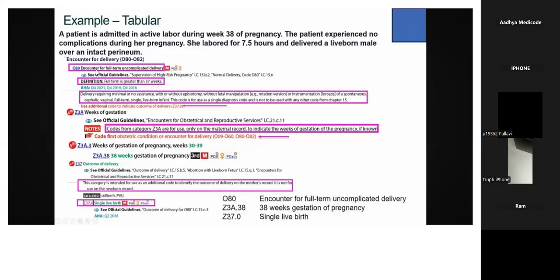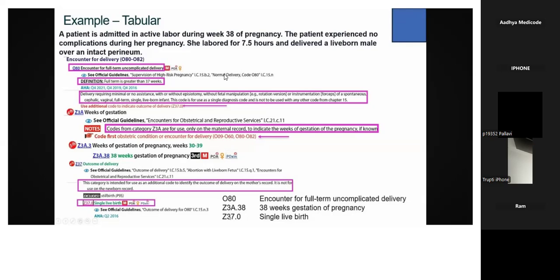So you can check it out, guys. For encounter for full-term uncomplicated delivery, it is clearly mentioned: the delivery requiring minimal or no assistance, with or without episiotomy. Everything they have mentioned, like what normal deliveries mean. They mentioned it very clearly here. You can check it out. So done.